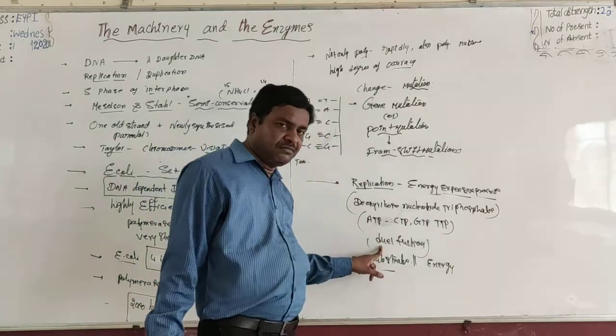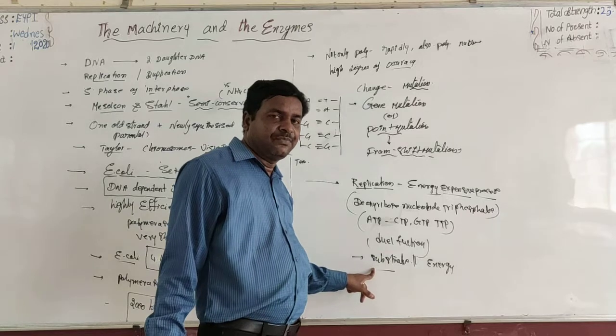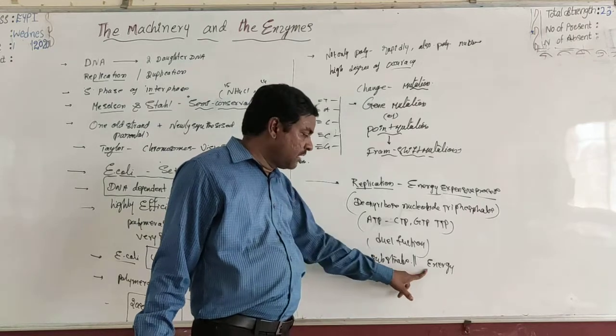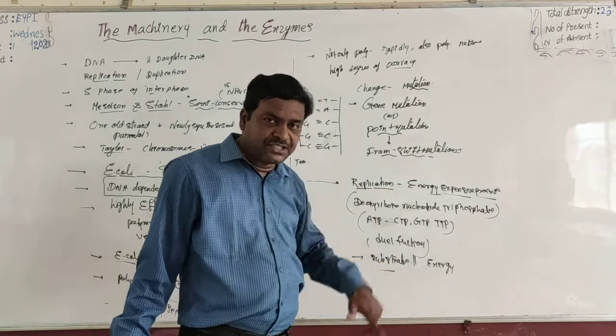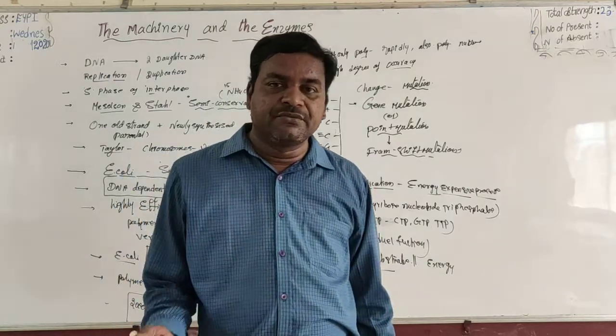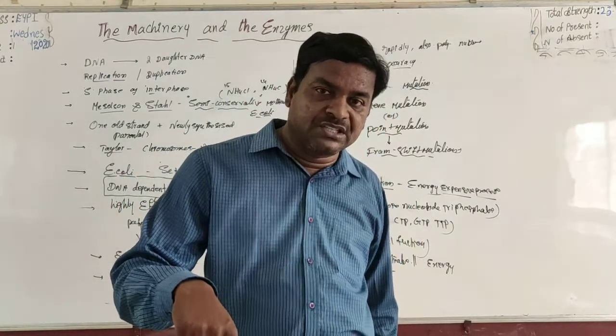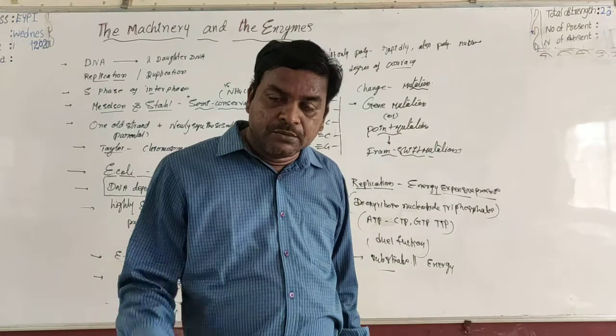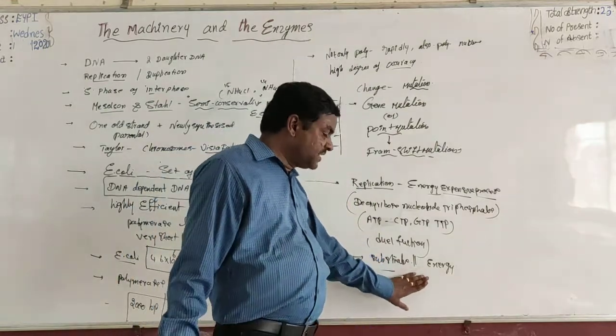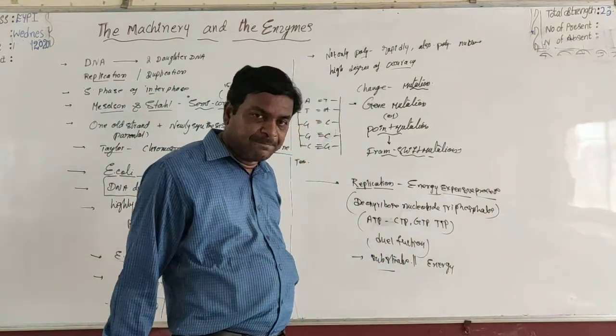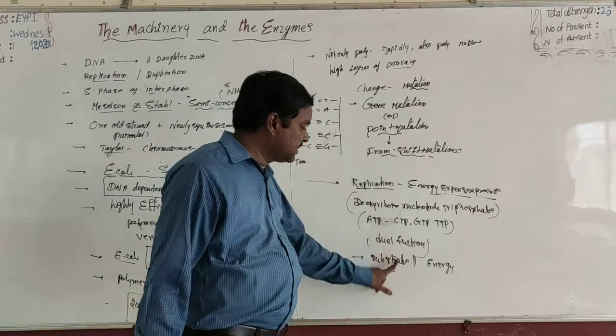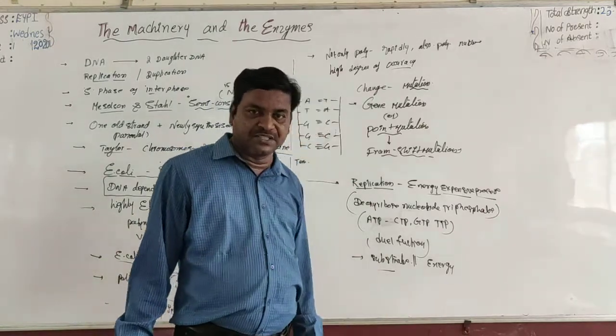On the other hand, they also supply the energy required for this process. By the elimination of 2 extra phosphates, they release some amount of energy, and such energy is utilized for this polymerization process.